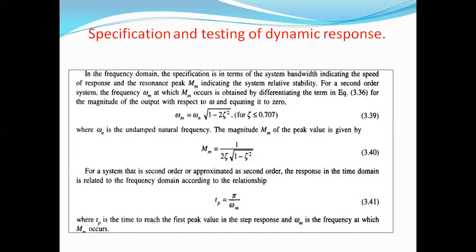However, transient response data require fairly extensive data reduction to provide all the required information for the specification of the quantities in terms of ωm or Mm. Okay, that's all.